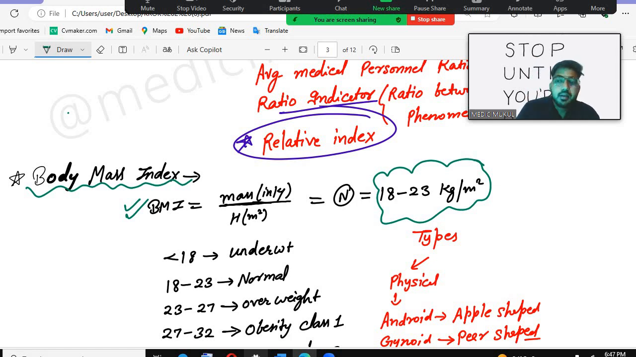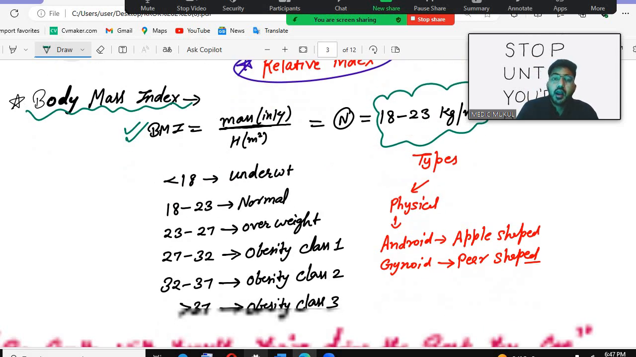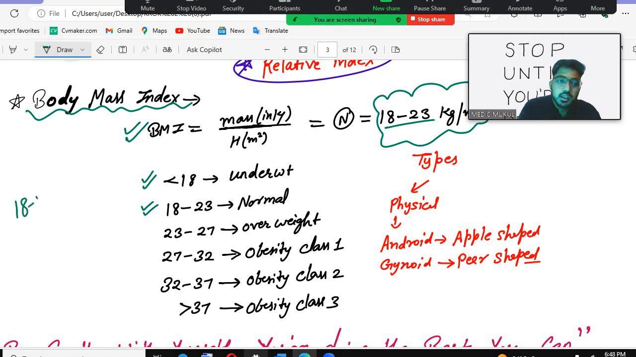Now look, if less than 18, underweight; if 18 to 23, that is normal. 18 to 23 is normal. Remember, this is our youngster age, the average youngster age, and that is when the BMI will be normal.